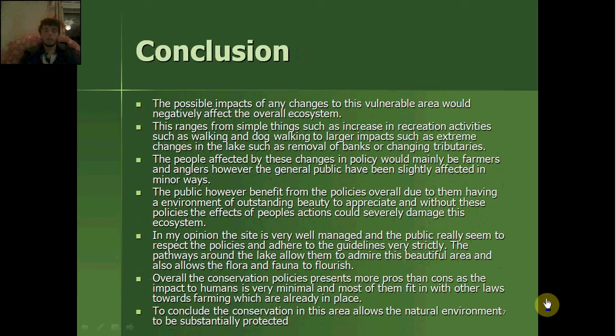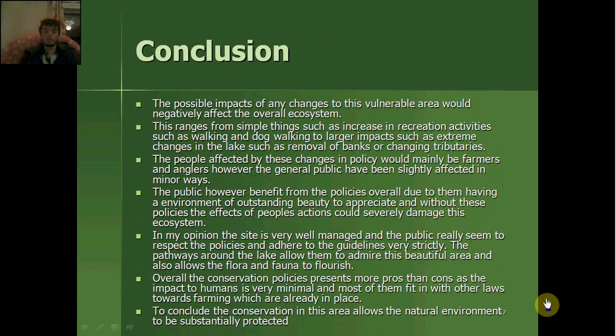In my opinion, the site is very well managed and the public really seem to respect the policies and adhere to the guidelines very strictly. The pathways around the lake allow them to admire this beautiful area and also allows the flora and fauna to flourish. Overall, the conservation policies present more pros than cons, as the impact of humans is very minimal and most of them fit in with other laws towards farming which are already in place.